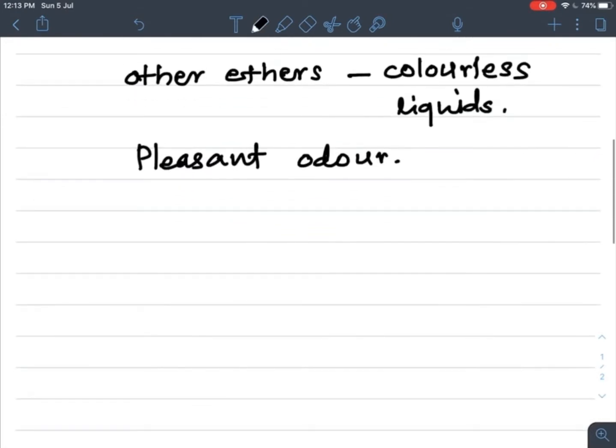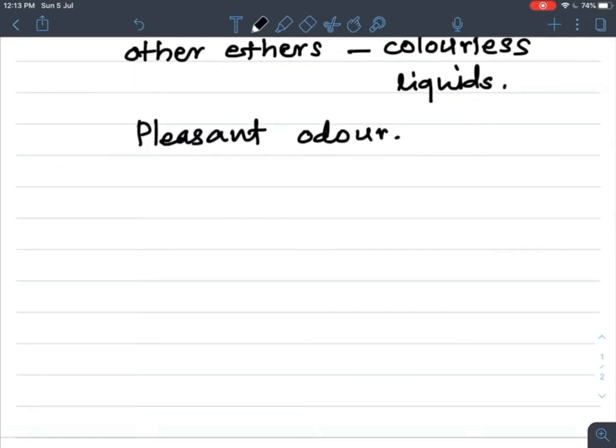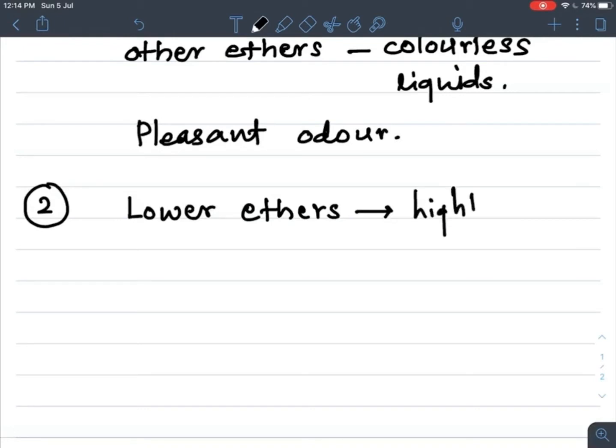Now the next one is about volatility and inflammable nature, that is combustibility. The second property is volatility. The lower members of ethers, that is dimethyl ether and ethyl methyl ether, are highly volatile.